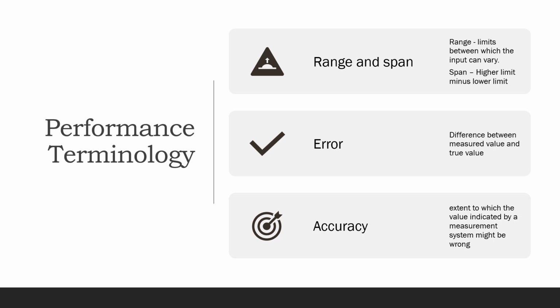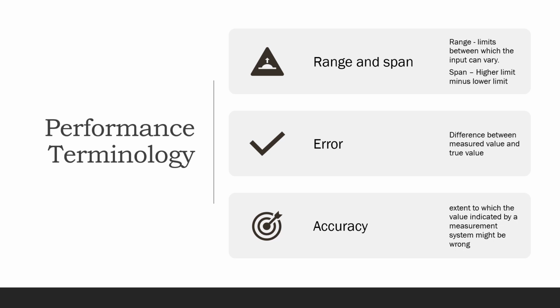To describe the performance of transducers, various terminologies are used. These are the performance terminologies. The first one is the range and span. The range is the limits between which the input can vary, whereas the span is the difference between these two limits. For example, consider an ammeter, two ammeters having limits of 0 to 5 ampere, then 5 to 10 amperes.